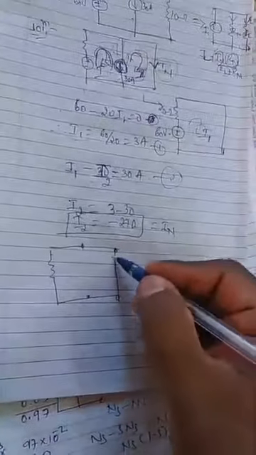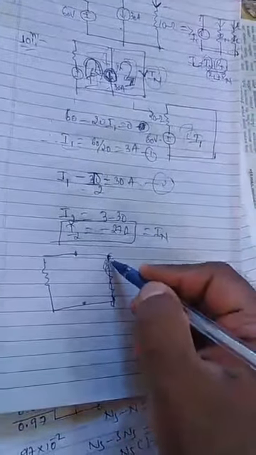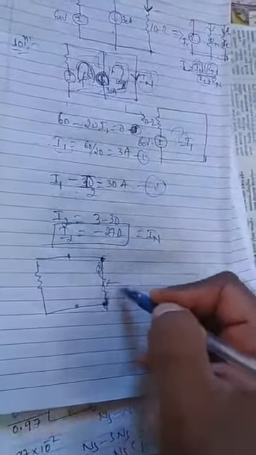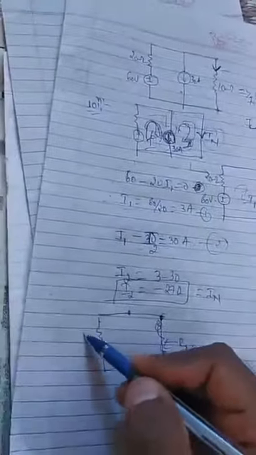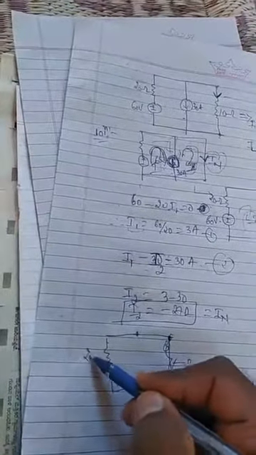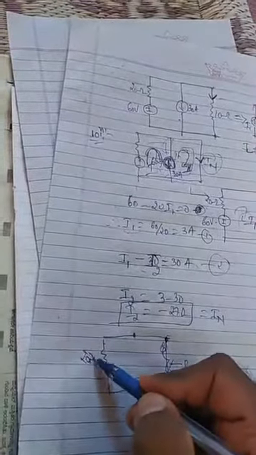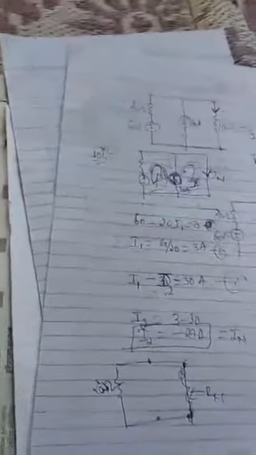Sorry, this will not be there. This is load resistor, we have to remove. So this is RN. So what is connected? Only one resistor is connected, and its value is 20 ohm. Therefore your RN value will be 20 ohm.